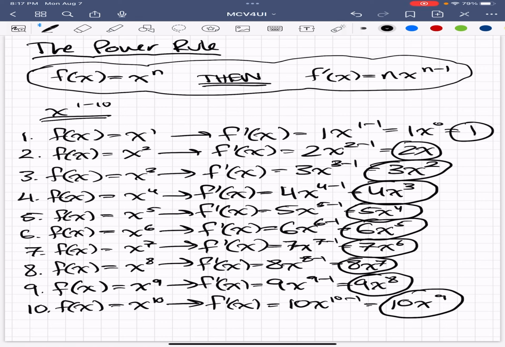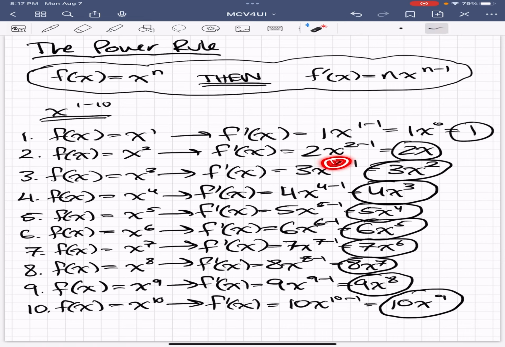Okay, so that was x to the power of 1 through 10. I circled all the answers. If you're starting to pick up on it now, I'll explain a few examples.